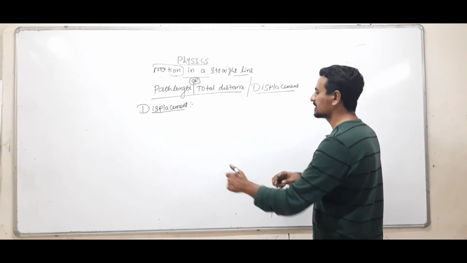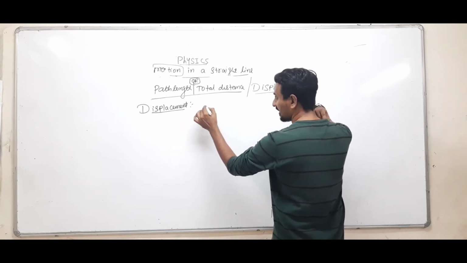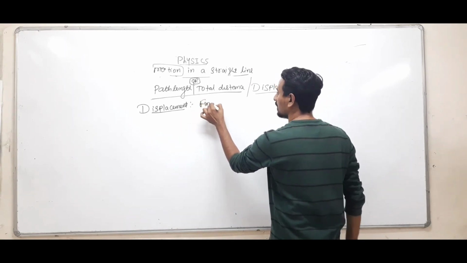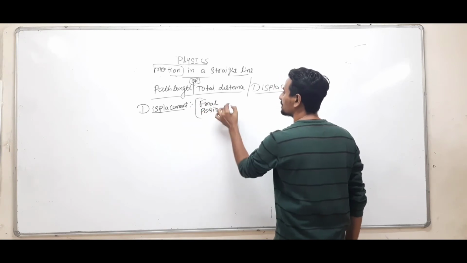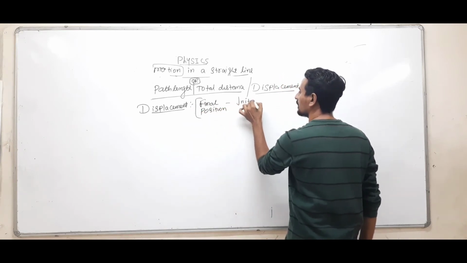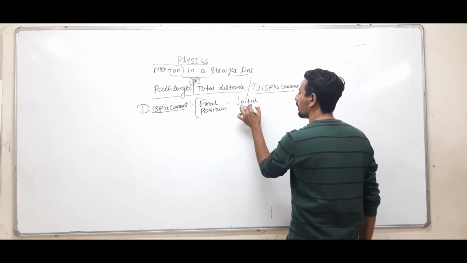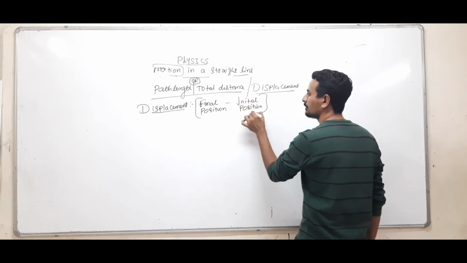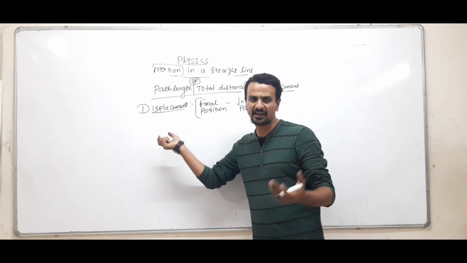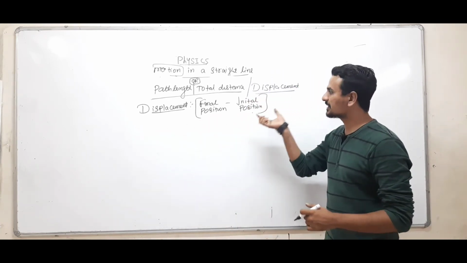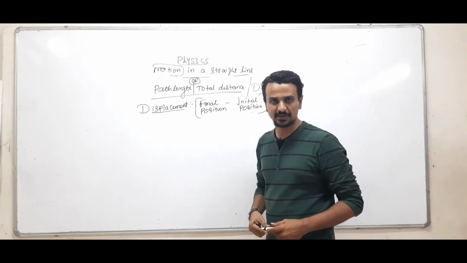Once again, displacement is mathematically defined as final position of the object minus initial position. This is the mathematical way of giving the definition of displacement, or in a way I have just written the formula for calculating displacement.